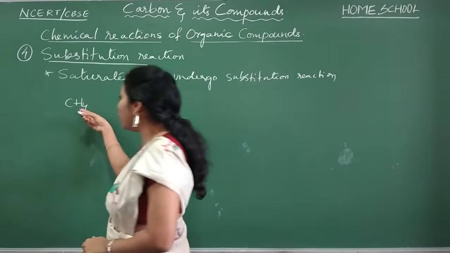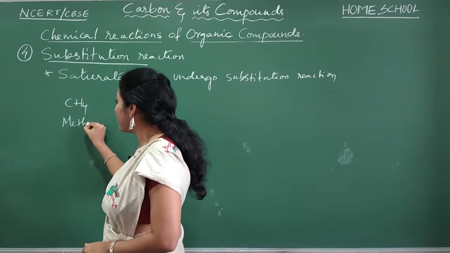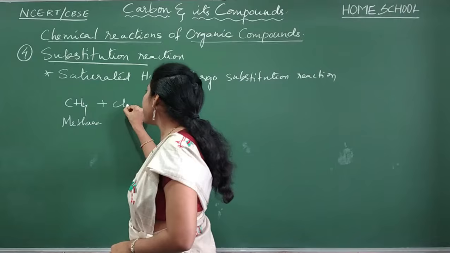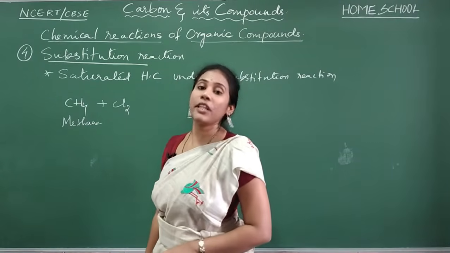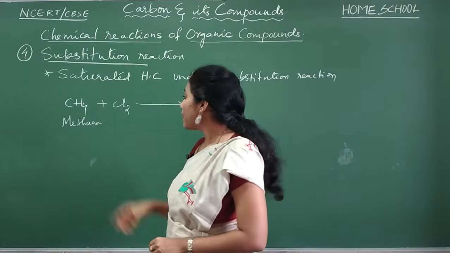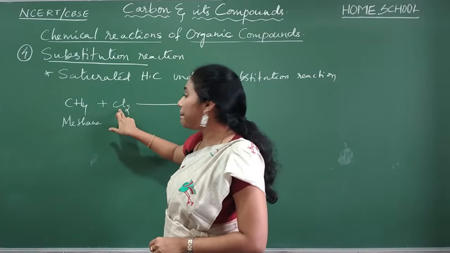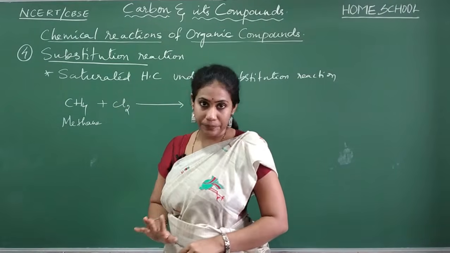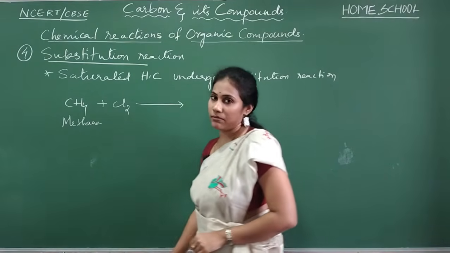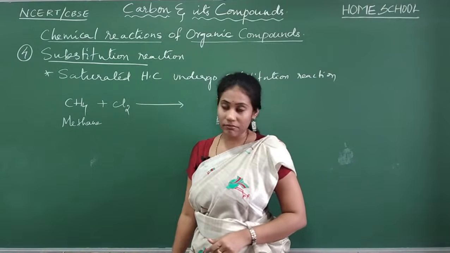CH4 is there. We all know this is a saturated hydrocarbon. What is its name? Methane. Yes or no? Okay. So whenever I add Cl2, what is this? Chlorine molecule. You know what happens here? One of the hydrogen atoms gets replaced with one chlorine atom. How many hydrogen atoms are there? 4. Among the 4, if one hydrogen gets replaced with chlorine, then what do you get?